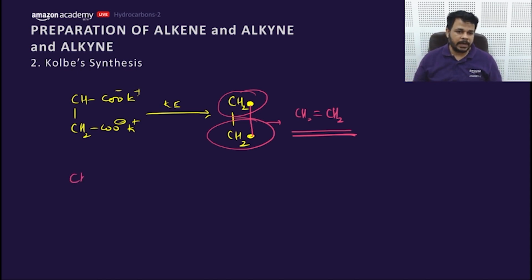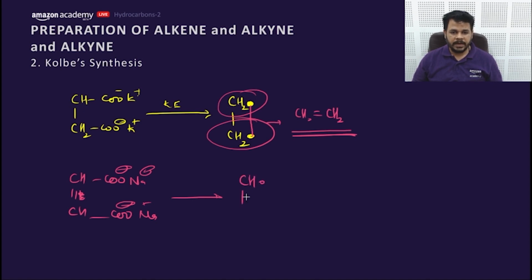Suppose you want to create an alkyne, you need the salt of acetylenedicarboxylic acid, with COO minus Na on both sides. Make the radical like this and this product would be formed.